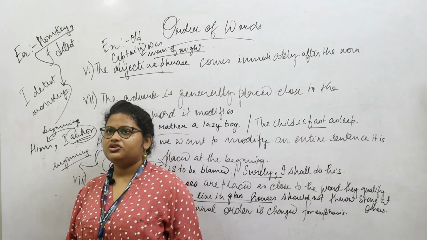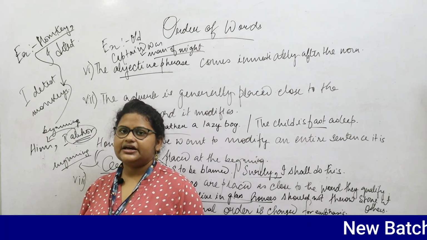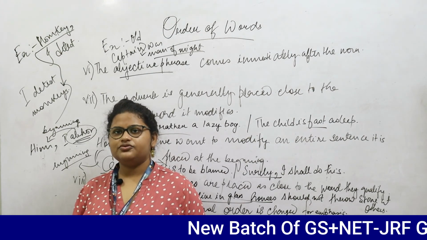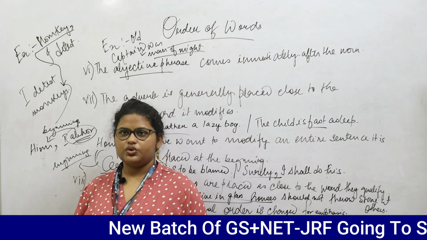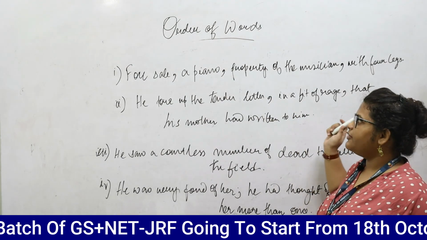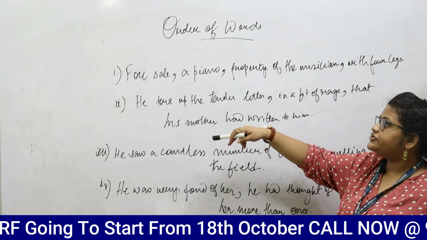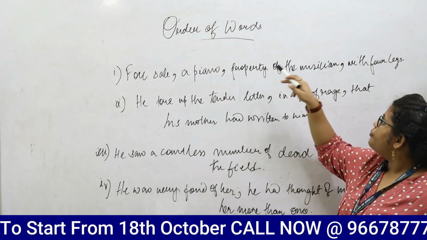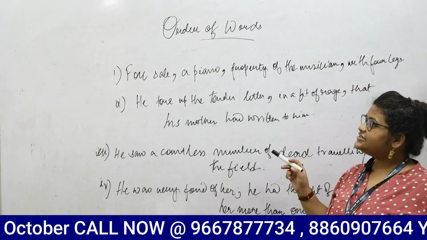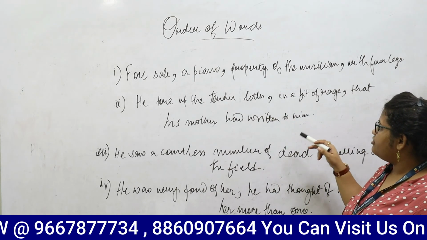However, we should remember that owing to the faulty arrangement of the words or phrases, a sentence can turn into nonsense. So now I'll leave you with a few sentences which you can reorder and try to work out on yourselves. So these are a few examples which you can try solving by yourself in order to grasp the proper order of words. The first sentence as it goes: for sale a piano, property of the musician, with 4 legs. The next sentence: he tore up the tender letter in a fit of rage that his mother had written to him.